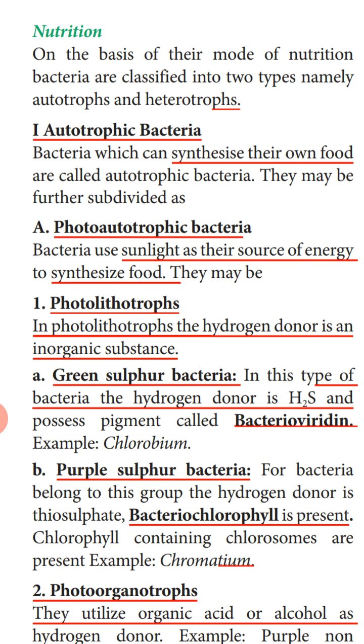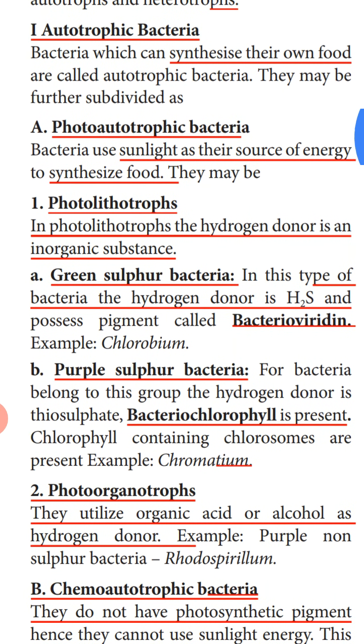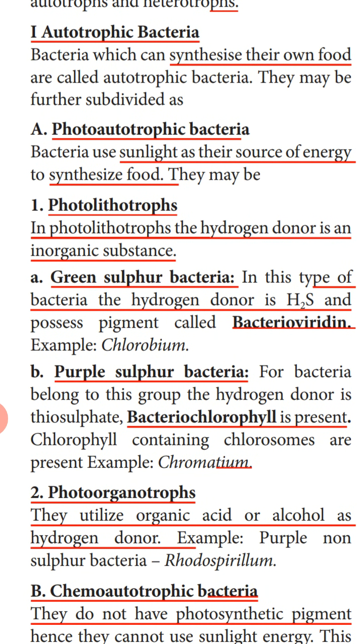Photoautotrophic bacteria utilize sunlight as the source of energy to synthesize food. As we have studied, photo means light, so these bacteria utilize the sun's energy to prepare their food. They are classified based on where they get the hydrogen.